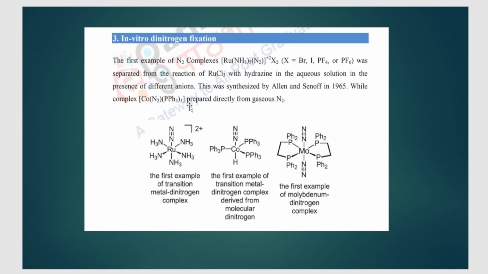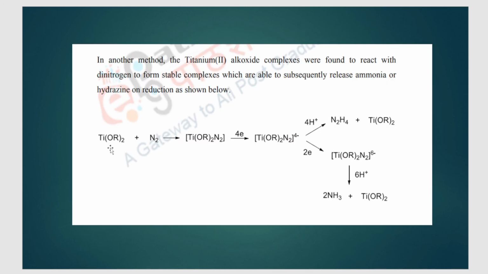So this is the first example of a transition metal dinitrogen complex, and these are different examples with molybdenum or cobalt. If you need to know the structure of any one of these, then it is very good. Next we are studying one more complex, example number 2.